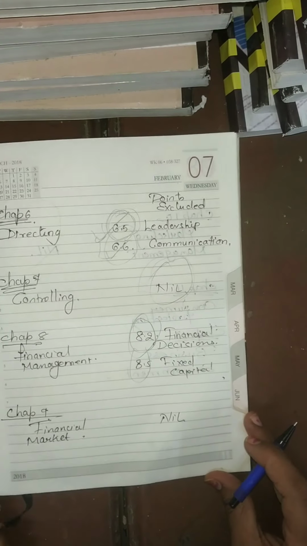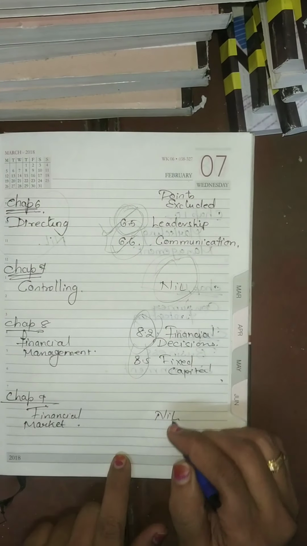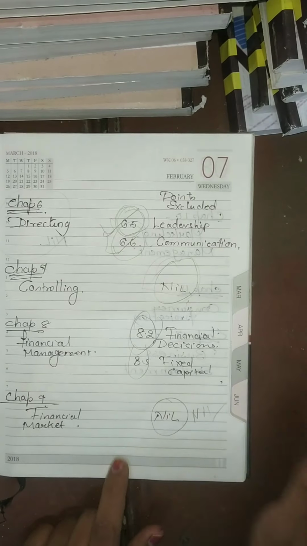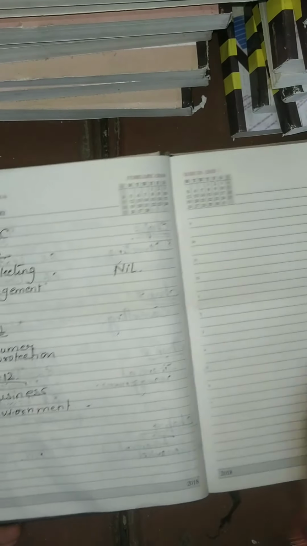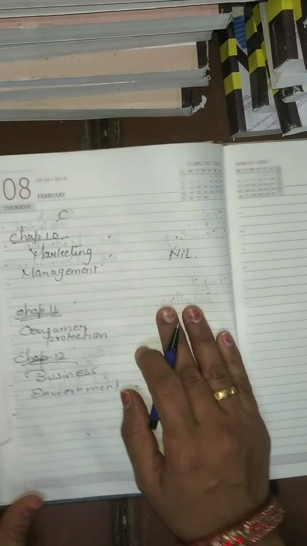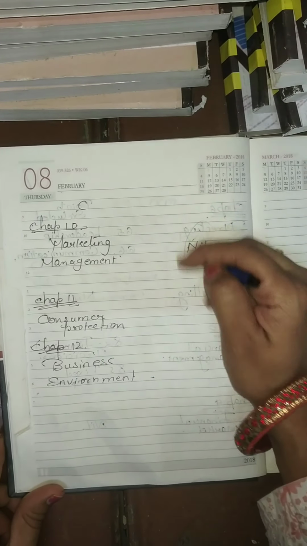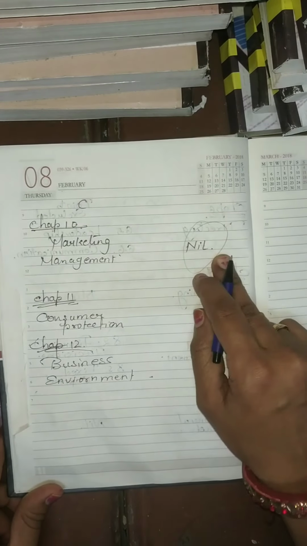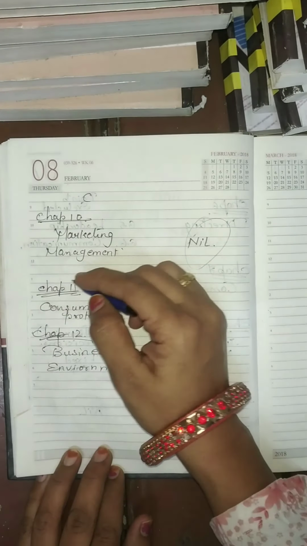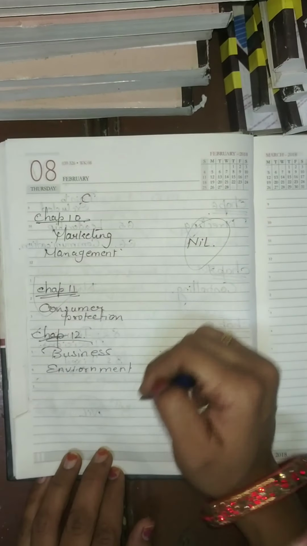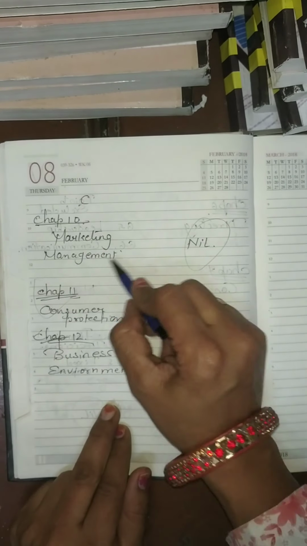Now from chapter number 9, financial market, again nothing is reduced, nil will be reduced. And we'll move on to chapter number 10, that is your marketing management. Again from chapter number 10, nothing is reduced. Now the very interesting thing is that chapter number 11 and chapter number 12, both these chapters are excluded.